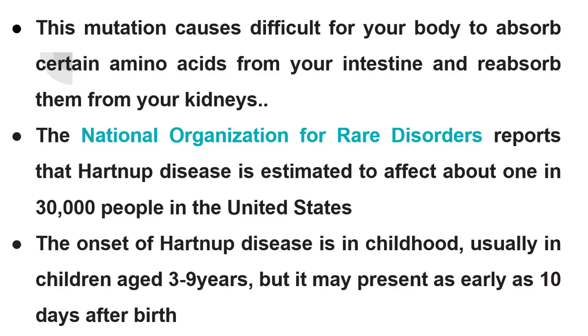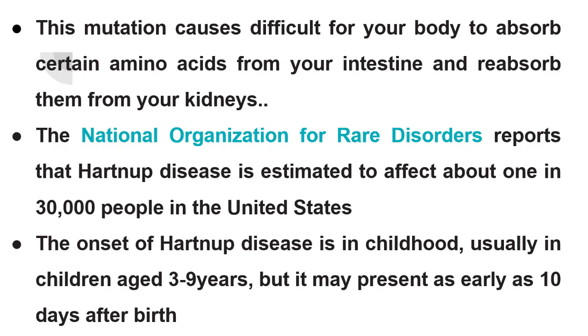That mutation also makes it difficult for your body to absorb certain amino acids from the intestine to the cell, and also reabsorption from your kidney. So there is a defect in the absorption of amino acid in the intestine and also a defect in the reabsorption of the same amino acid from the kidney. So it leads to increased amount of amino acid excretion in the urine.